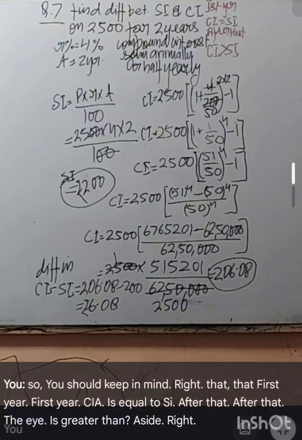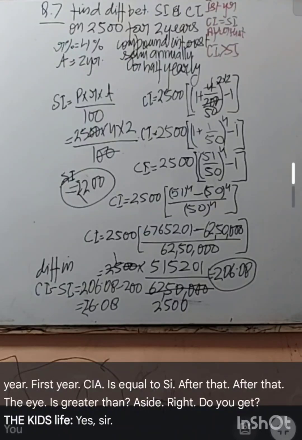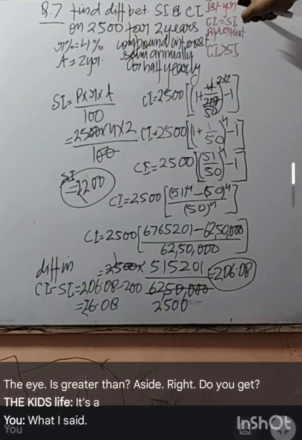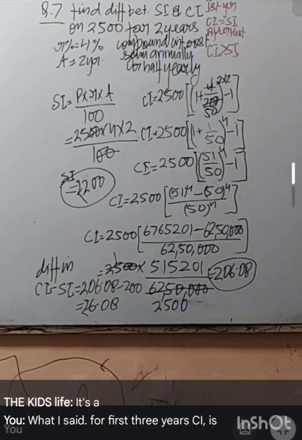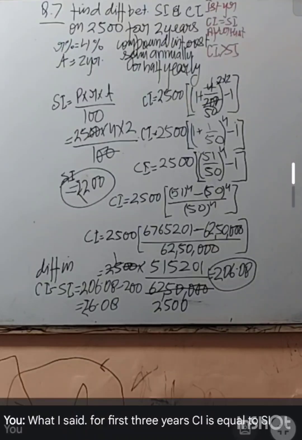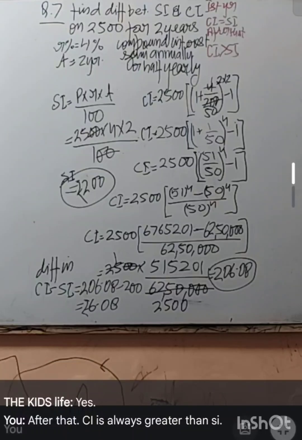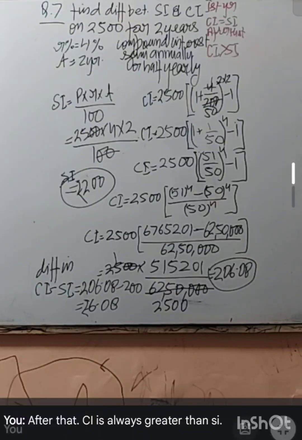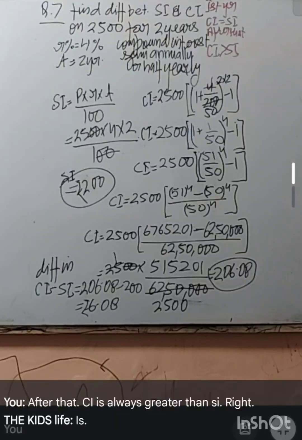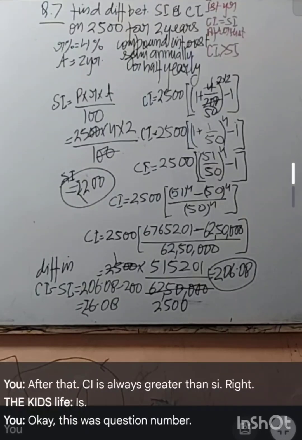Do you get what I said? For the first year CI is equal to SI. After that CI is always greater than SI, right? Okay, this was question number 7.